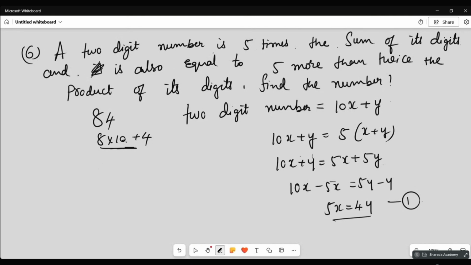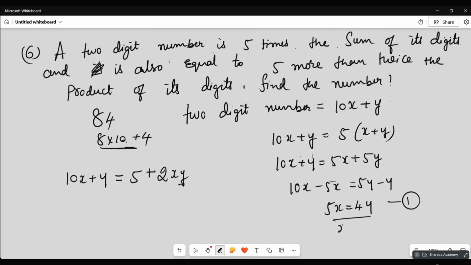Next. A two-digit number is 5 times the sum of digits and is also equal to 5 more than twice the product of the digits. So it is also equal to means what? 10x + y is also equal to 5 plus, more than means plus, 2 times the product of the digits. So here x into y is there.